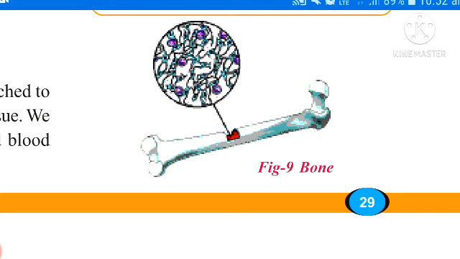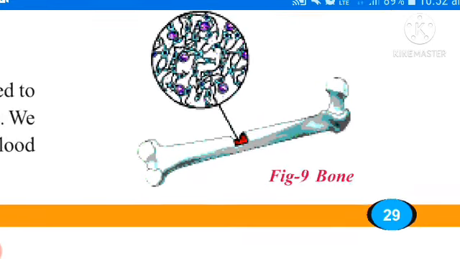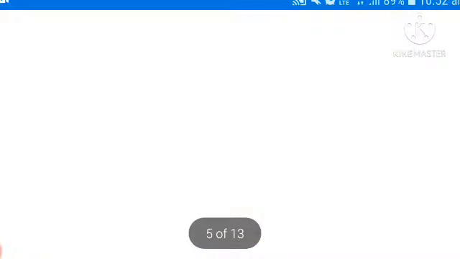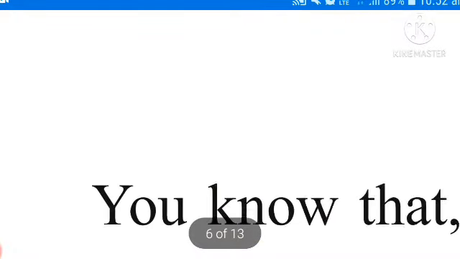If you observe, the bone cells appear like this. This is called as an osteocyte. Osteocyte is nothing but bone cells. Bone is made up of bone cells. Bone cells means osteocyte. Once observe the next picture, you will get clarity.